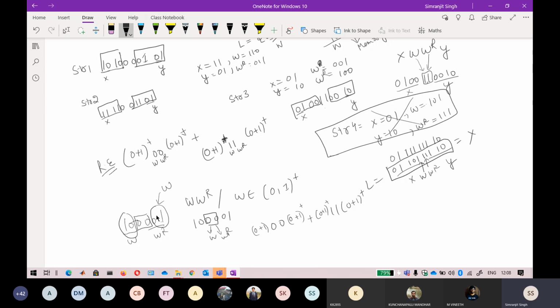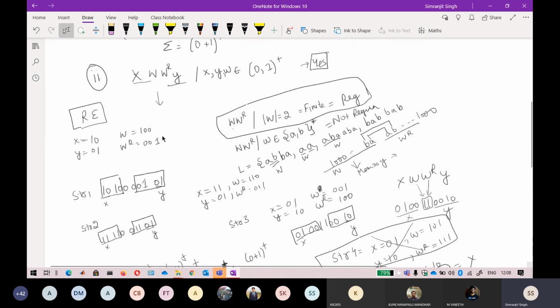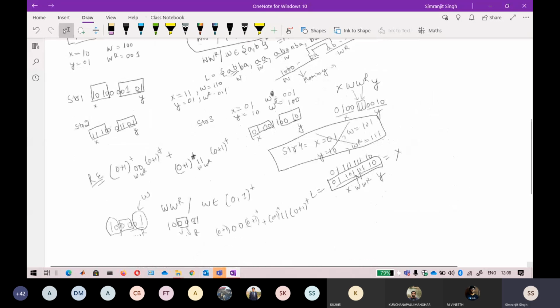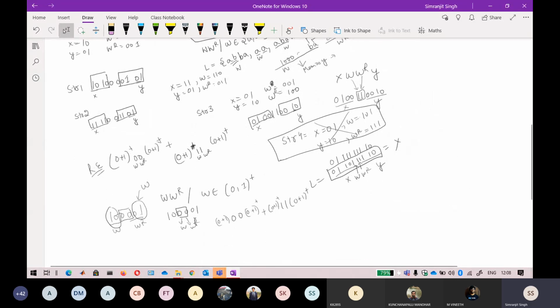So what kind of variable do this particular 01 and 10 belong to? That is why, in this question, you will clearly see there is a variable, that is your X, where I can tie up the remaining part of W that you are thinking of. Still, I hope you understand this, but if you have any doubt, you can ask me. If you understand, that is very well and good, I will move further. But if you still have any doubt, ask me. I am monitoring the chat box. Still have any doubt? Okay.